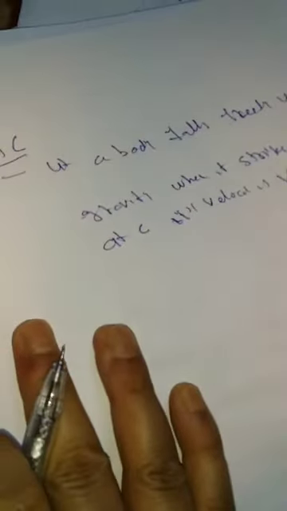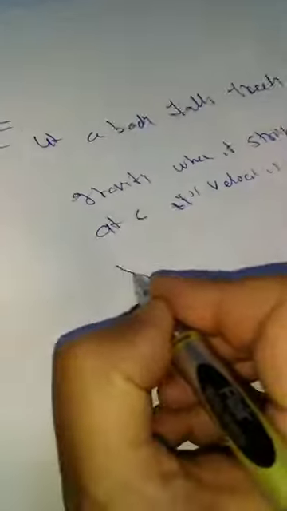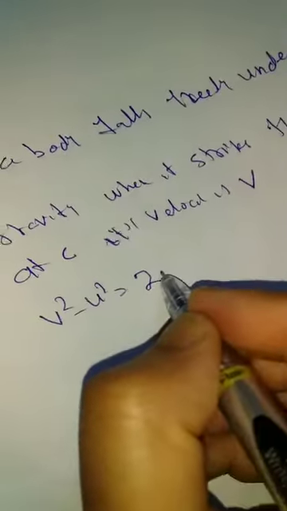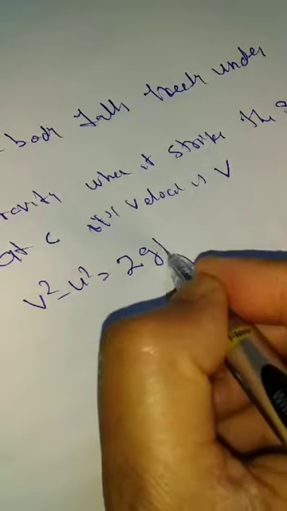We know the equation of motion: v square minus u square is equal to 2as. Here a is g, and s is the height h. If you remember this height, 2as.